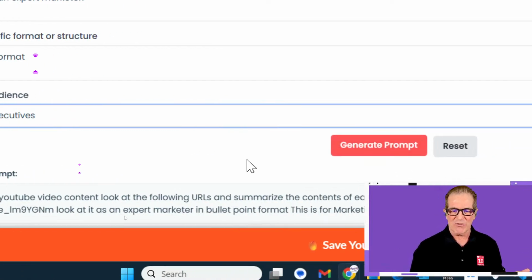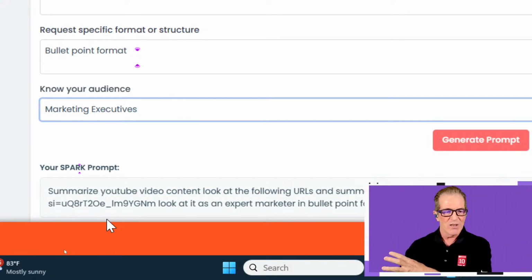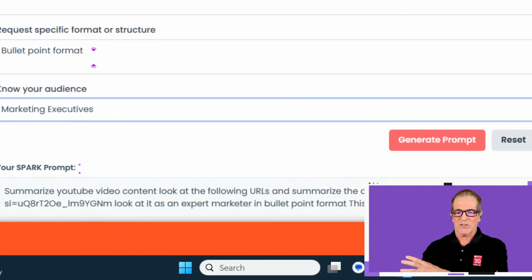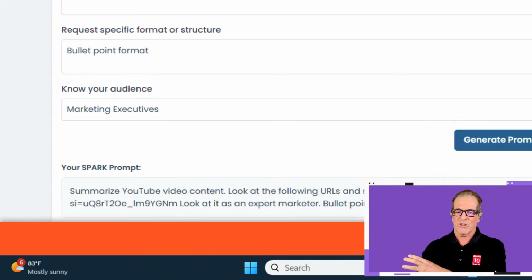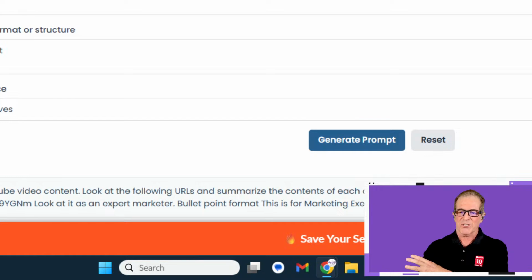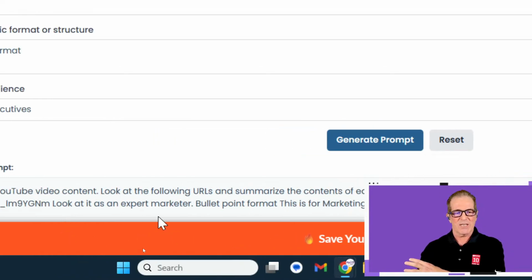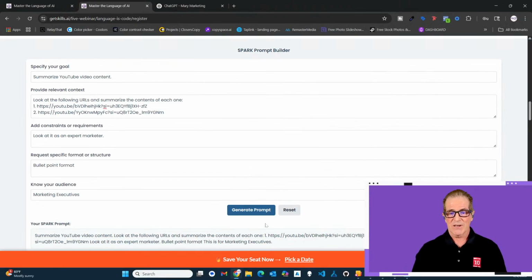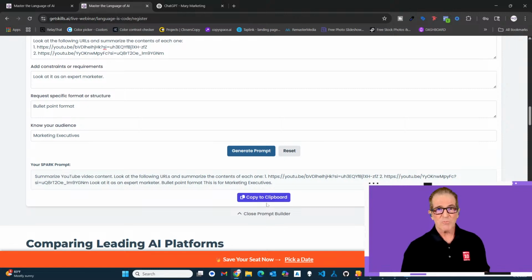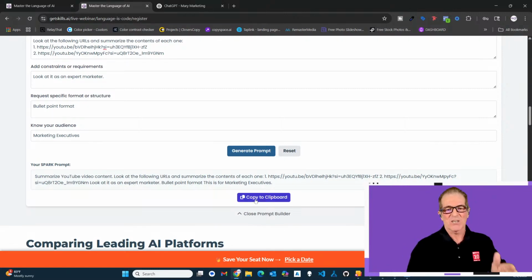So I click on generate prompt, and it puts the prompt all together for me right over here. Summarize the YouTube video content, look at the following URLs, and summarize the content for each one. There they are. This is for marketing executives. There's the bullet point format. So we've covered the Spark methodology, everything that AI needs from us to be able to generate a really good result.